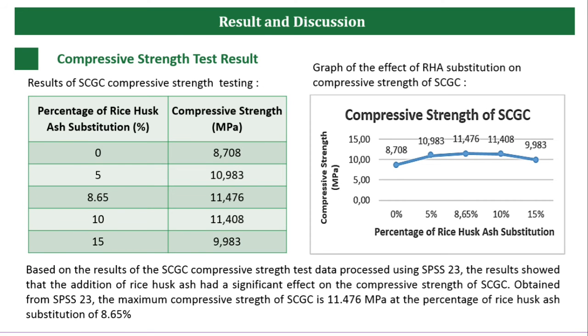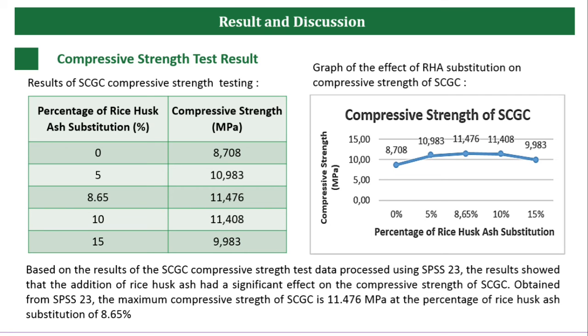Compressive strength test results. Results of SCGC compressive strength testing and the graph of the effect of RHA substitution on compressive strength of SCGC can be seen in the following slide. Based on the SCGC compressive strength test data processed using the SPSS program, the results showed that the addition of RHA had a significant effect on the compressive strength of SCGC.